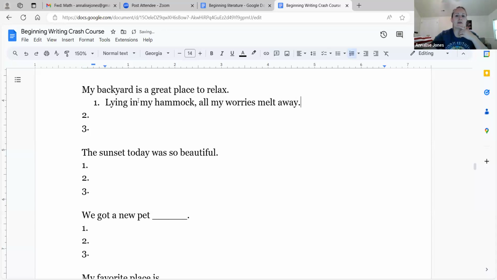All right. Now this is interesting. My worries melt away. That's not exactly personification because humans don't melt, except for like the Wicked Witch of the East, right? Which one? Wicked Witch of the West. But worries don't melt either. So it's not literal. There is a figurative expression here. And maybe it doesn't fit real neat and clean inside one of those categories. But I would just say personification, even though humans don't melt. Or it's like ice cubification.